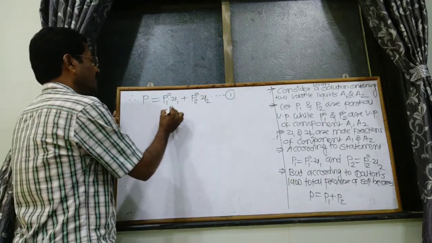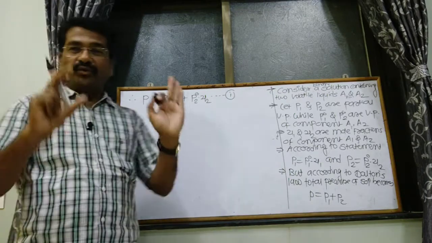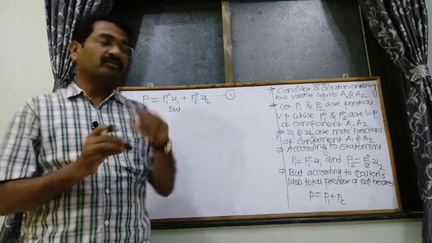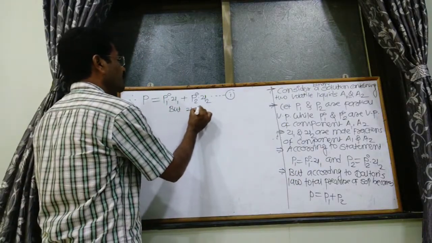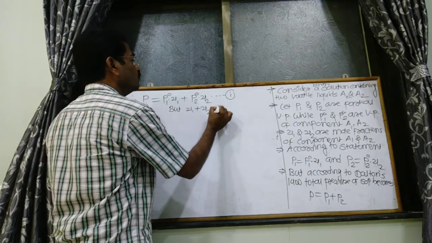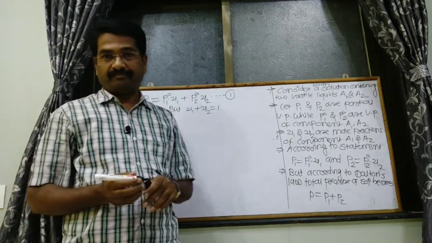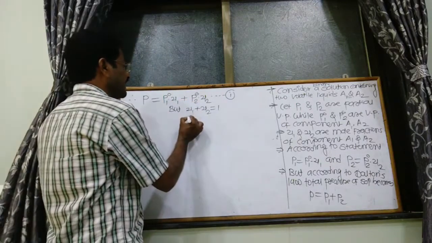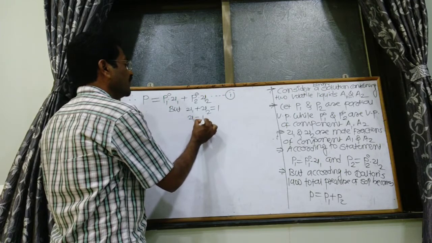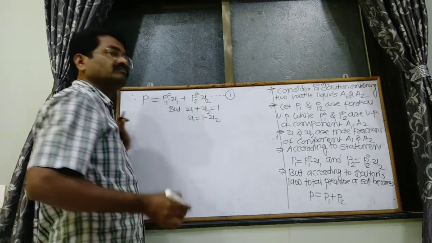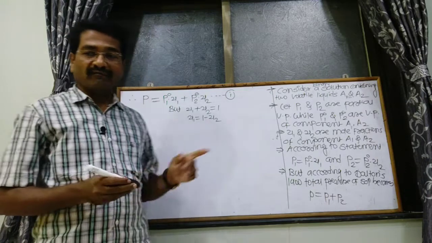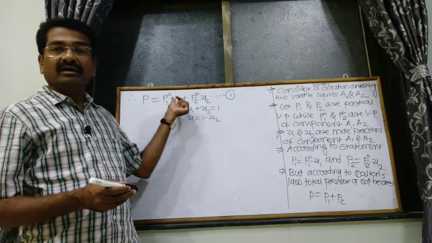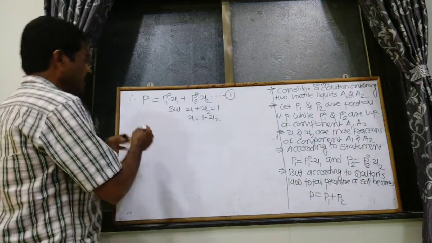But for a uniform solution, understand that X1 plus X2 is equal to 1. That is for the uniformity. X1 plus X2 is equal to 1, then X1 is equal to 1 minus X2. Putting this value in X1.